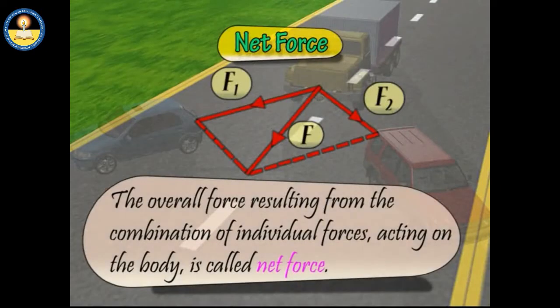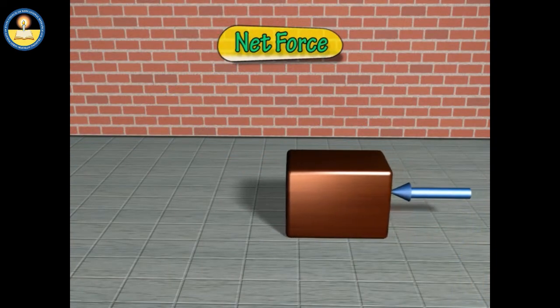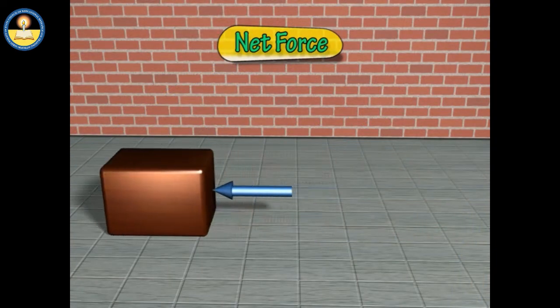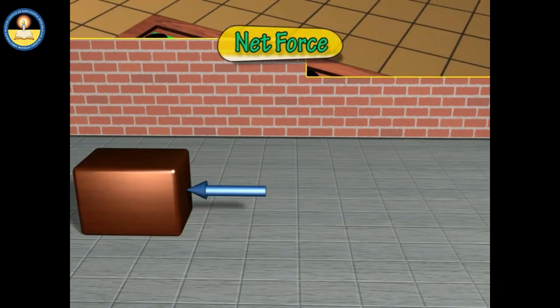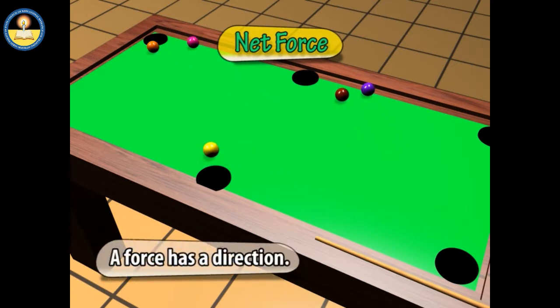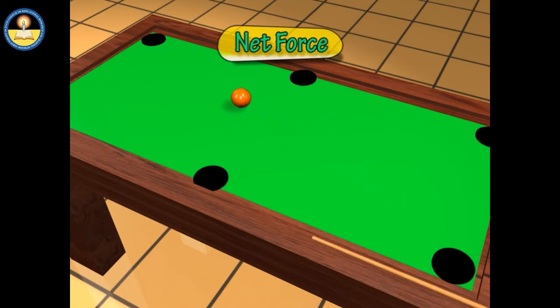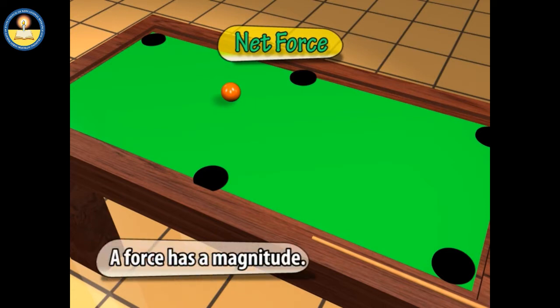The overall force resulting from a combination of individual forces acting on the body is called net force. When a non-zero net force acts on a body, the body accelerates in the direction of the net force. One can push an object in different directions. This indicates a force has a direction. And if the same force is applied on a small and a large object, their speeds are different, indicating they have different magnitude. This indicates a force has a magnitude.